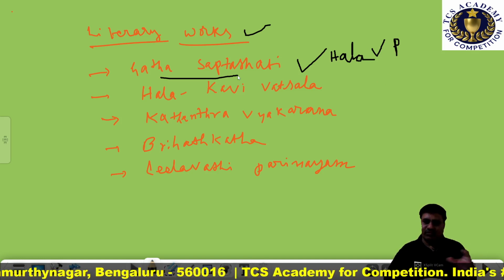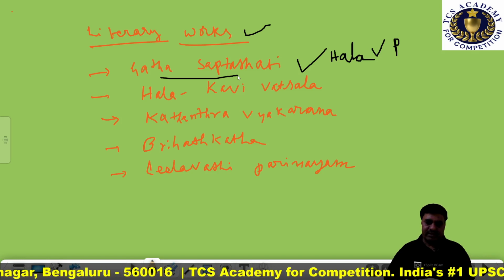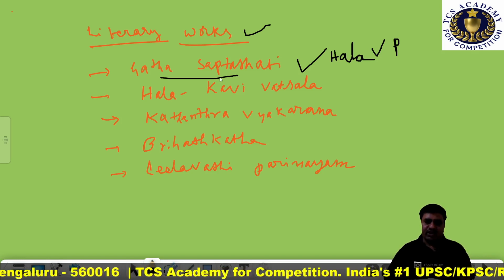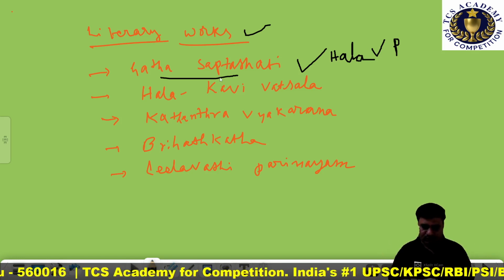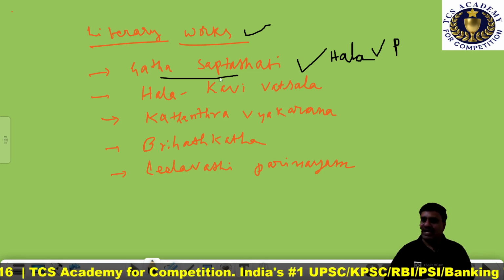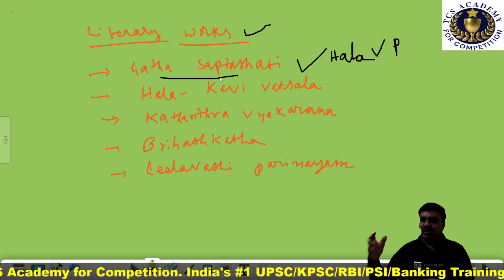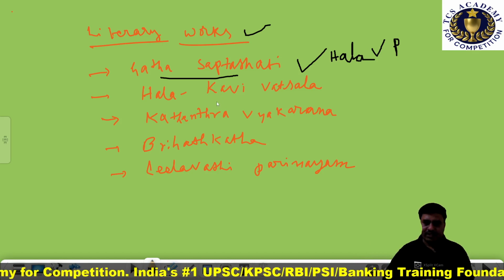This Gatha Saptashati consists of romantic poems and also talks about the social life of the people during the time of Hala.